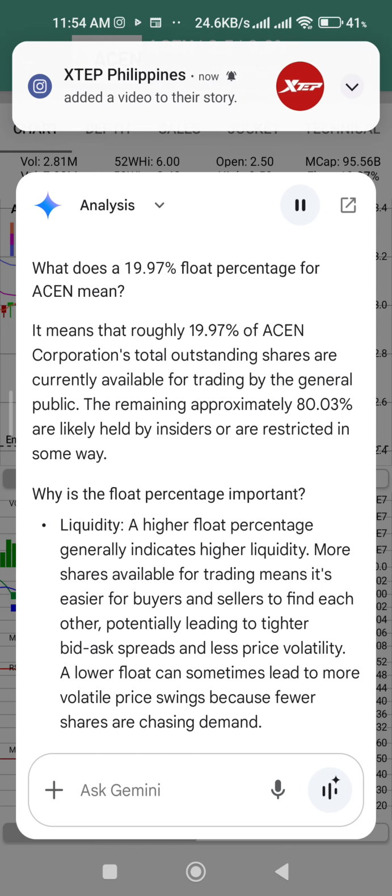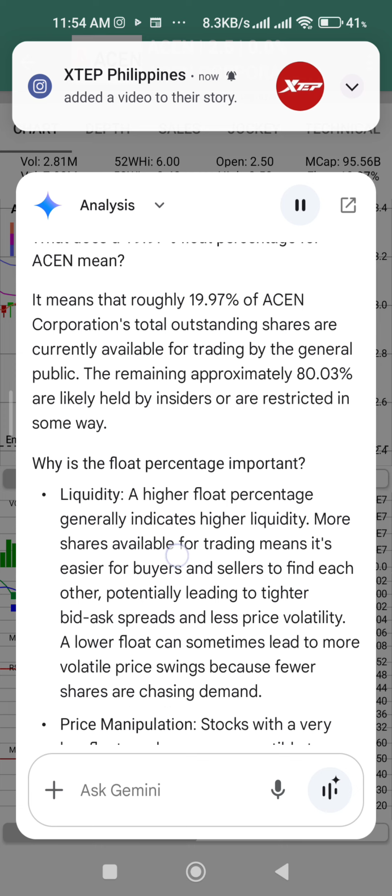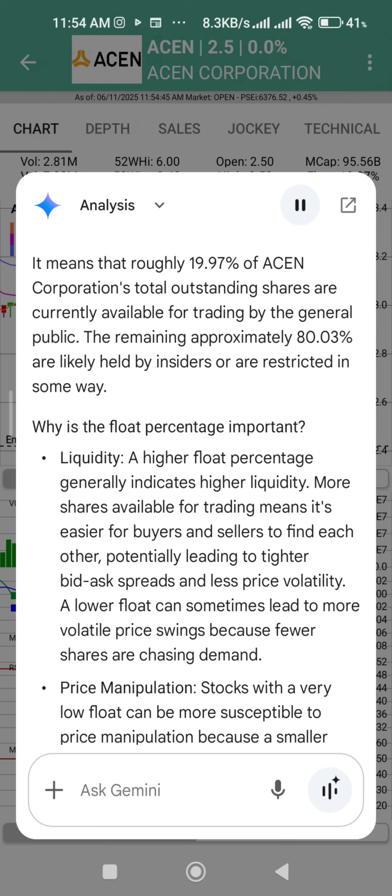Why is the float percentage important? Liquidity. A higher float percentage generally indicates higher liquidity. More shares available for trading means it's easier for buyers and sellers to find each other, potentially leading to tighter bid-ask spreads and less price volatility. A lower float can sometimes lead to more volatile price swings because fewer shares are chasing demand.